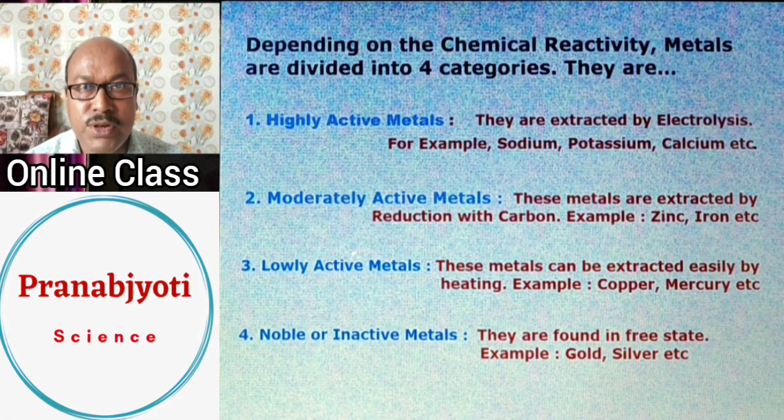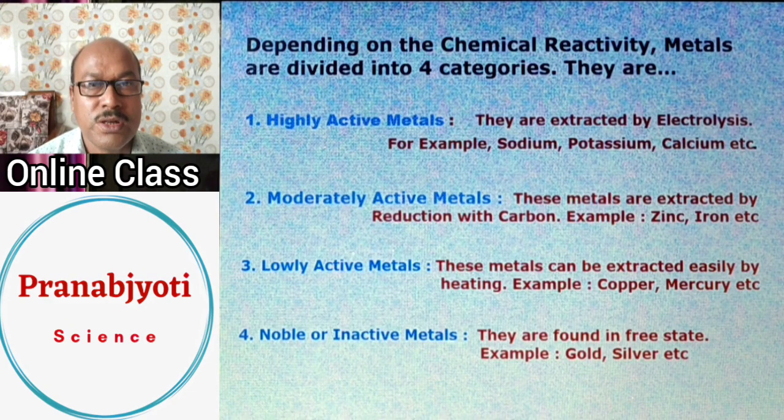The second category of metals, as you can see on the slide, is moderately active metals. These metals are reactive, but their reactivity is less compared to the metals I have already mentioned, like sodium, potassium, calcium, etc. These metals include zinc, iron, etc. They are a bit less active, so they are called moderately active metals, and they can be extracted from their ores by following certain processes, especially the carbon reduction process.